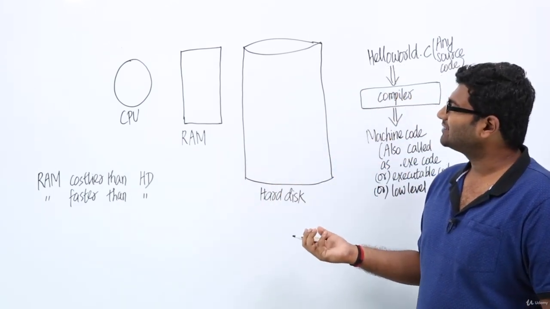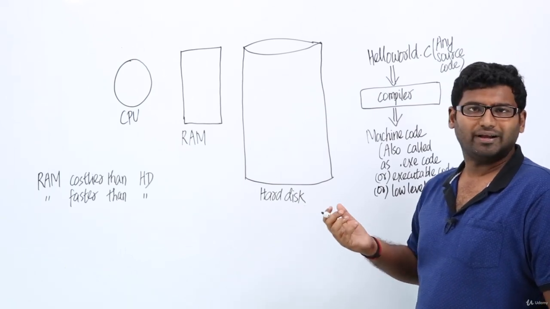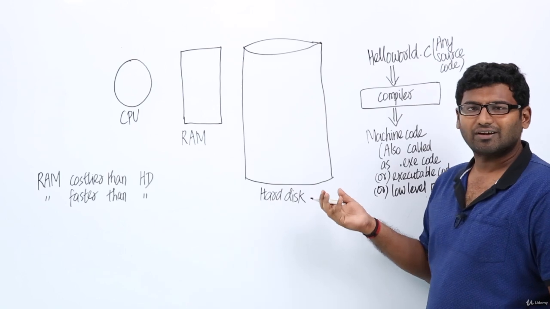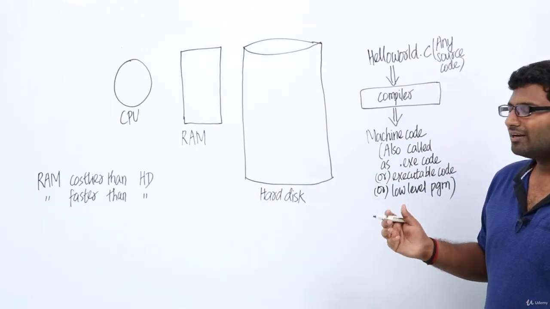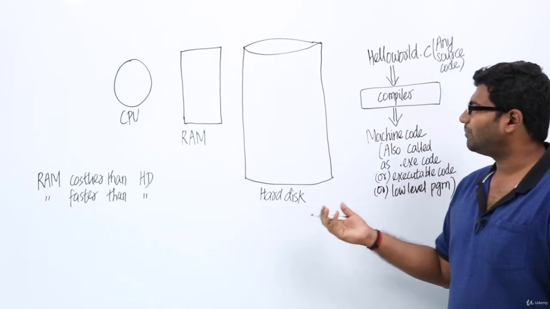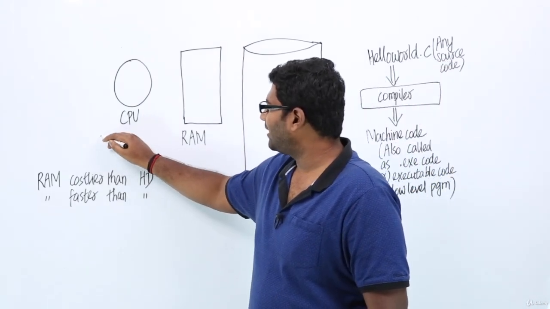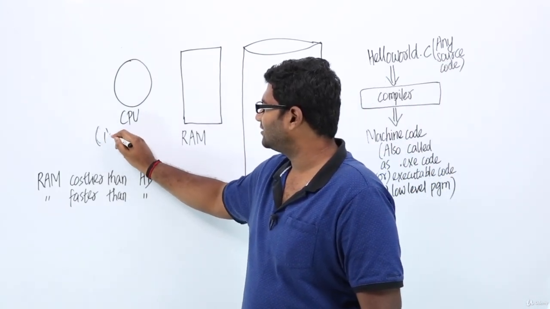Now, the problem here is our CPU will not be able to understand a high level program, right? Which means the programs written using C or Java or Python or whatever, such programs cannot be understood by the CPU. Our CPU can understand only ones and zeros, right? It can only understand binary numbers.